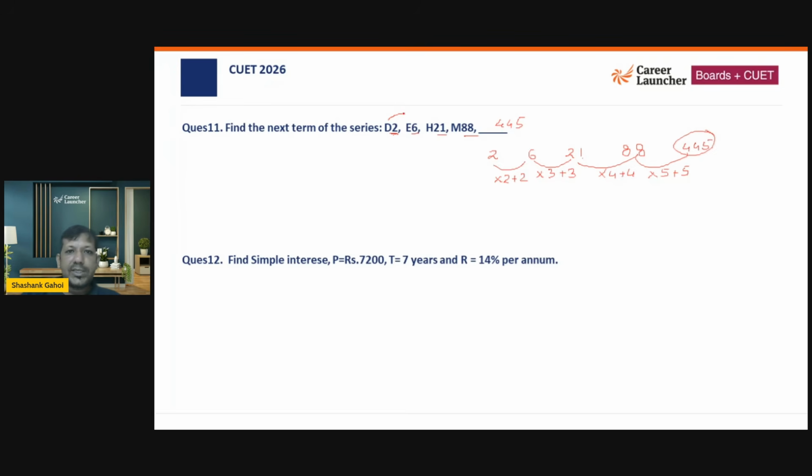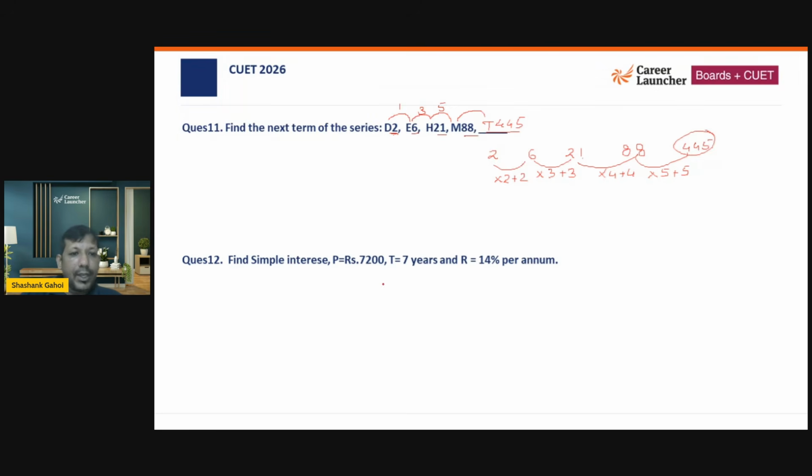Now D, this is an increment of 1. FGH, an increment of 3. IJK, LM, an increment of 5. So now the next one should be an increment of 7. Now this is the 13th letter, so the 20th letter is going to be T. So the answer of this question is going to be T445. So this is how we can get the answer of these questions.